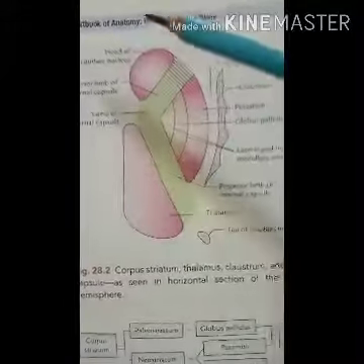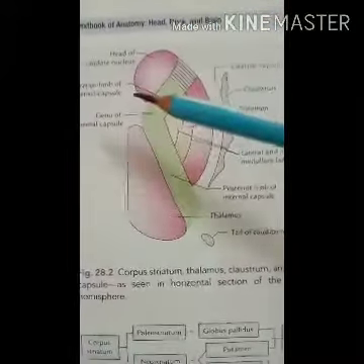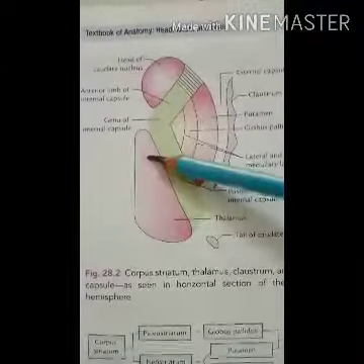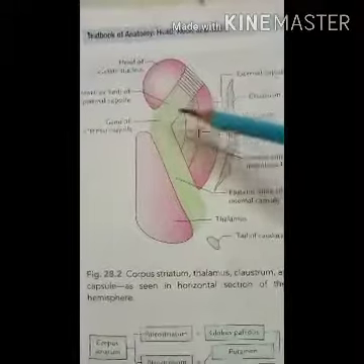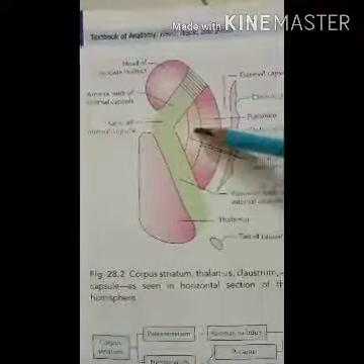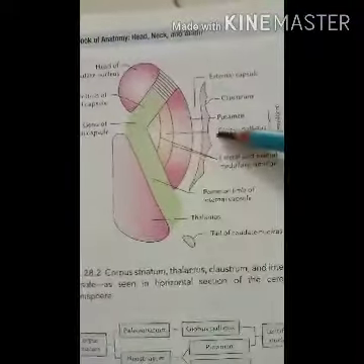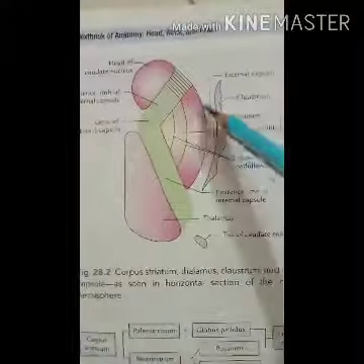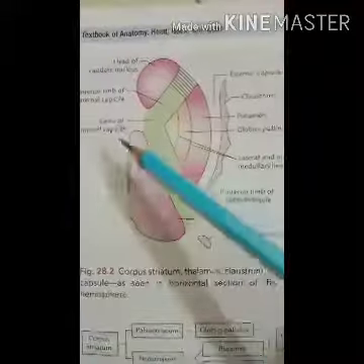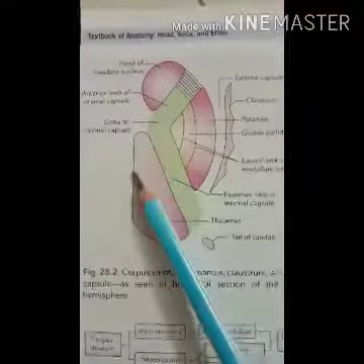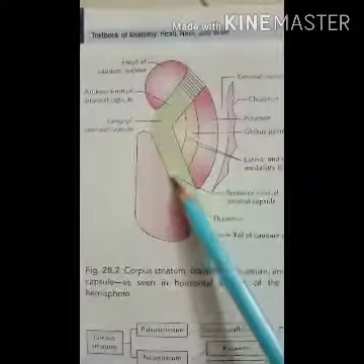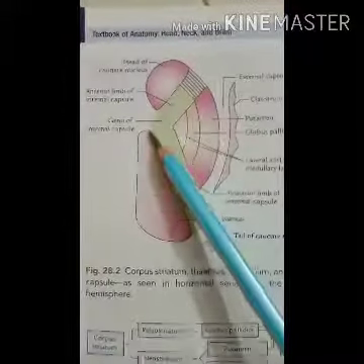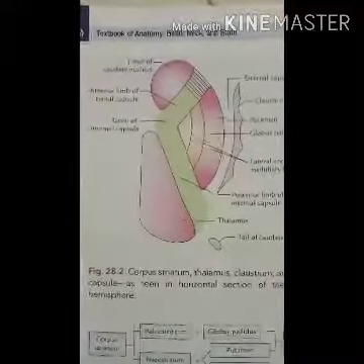The subthalamus lies between the midbrain and the thalamus, and medial to the internal capsule and the globus pallidus. Here you can see the globus pallidus and the internal capsule. Medially to it, between the thalamus and the midbrain, this part is the subthalamus.